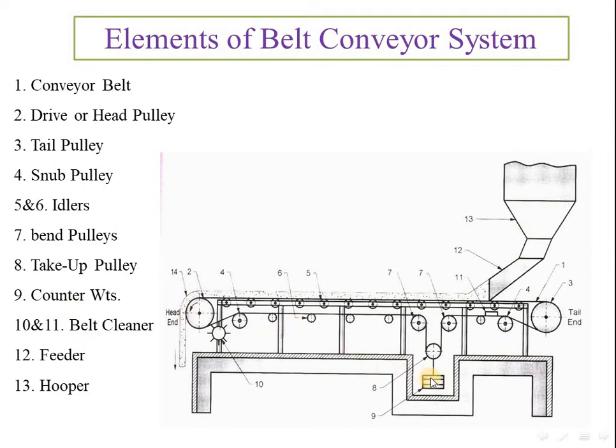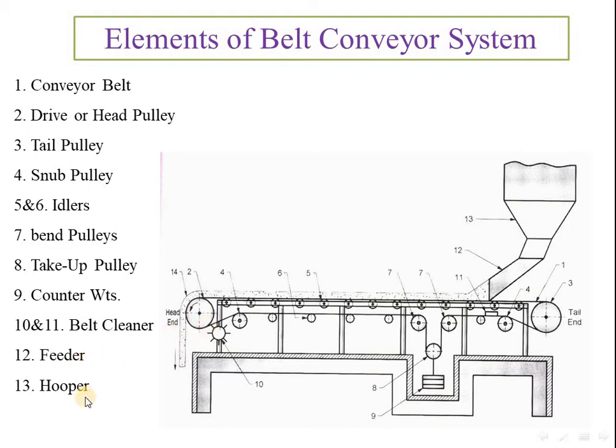And a counterweight is added here to maintain the tension in the belt. 10 and 11 are the belt cleaner. See here, this is our 10 and this is 11. Basically this is used to clean the belt on both sides. As we carry the material, some material sticks to the belt, and to avoid any damage to the belt, we generally use the belt cleaner to clean the belt.